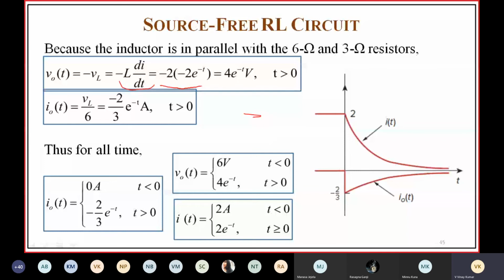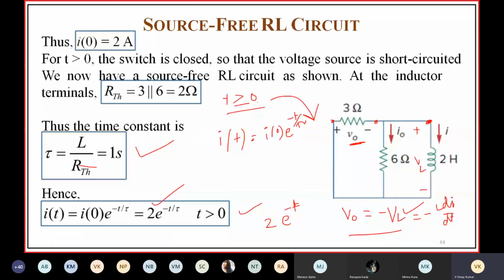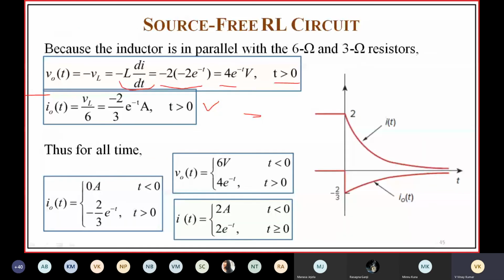Coming to I naught, it is the current flowing through the 6 ohm resistor. You know the voltage across the inductor, which is the same as the voltage across the resistor, so the current is VL by 6. Finally we get I naught of t equal to 0 amps for t less than 0, and minus 2 by 3 e power minus t for t greater than 0.